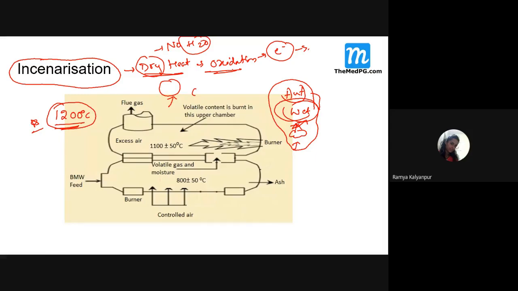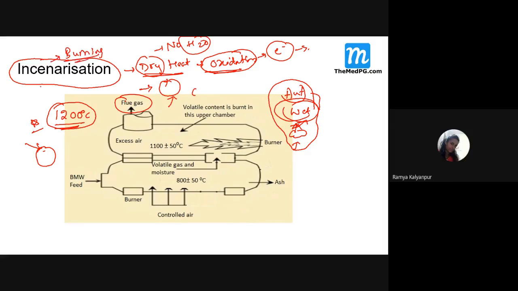So it is a dry heat oxidation method, and here no water is used for heating. Only the heat is given, that is, burning is done, and then the oxidation reaction will take place, and then the flue gas is produced. And this process we call incineration. Whatever the waste is there, usually what type of waste do we put for incineration? Simply, we can say that it is nothing but burning of waste.